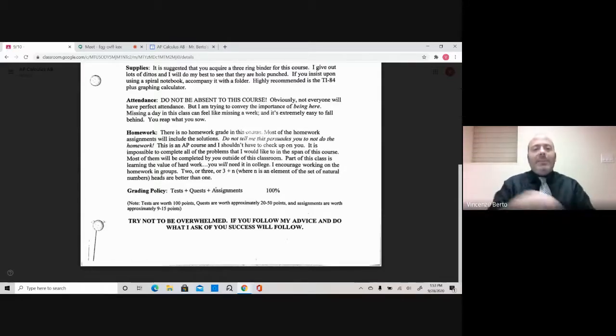I'll try to swap that so it's not always cohort A taking the test first, followed by cohort B. Cohort A, when they're taking the test, cohort B, make sure you still log on virtually, and I will take attendance that way. Then I'll most likely allow them to log off and study for the test. It's going to be a couple days later for them. And then when cohort B is taking the test, cohort A has to log on virtually.